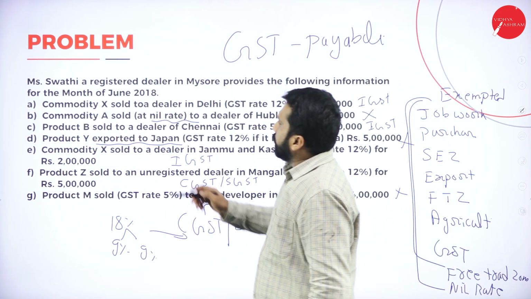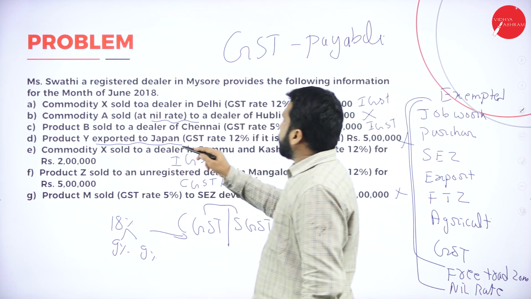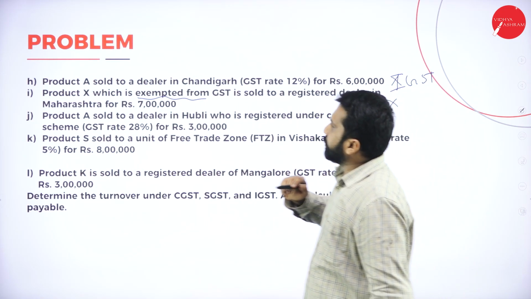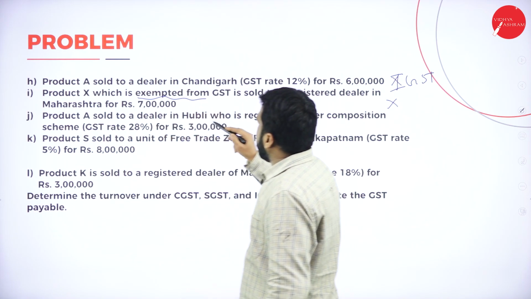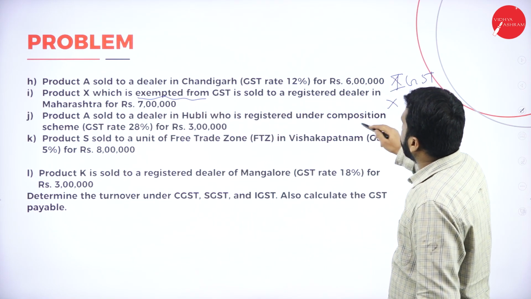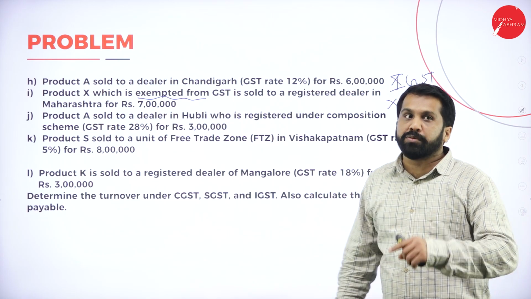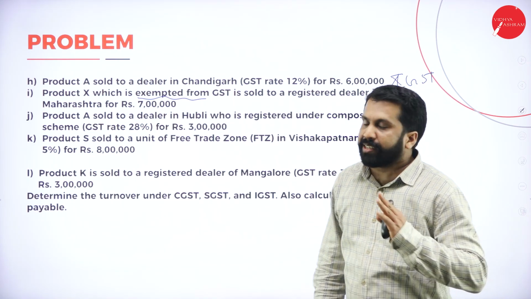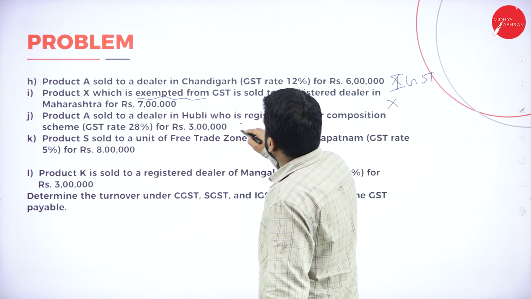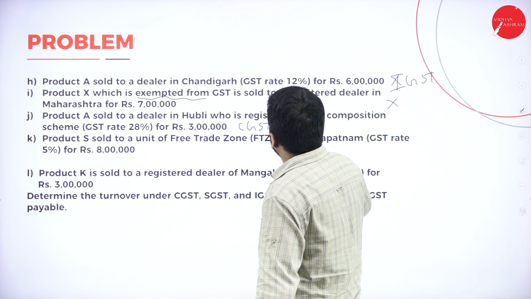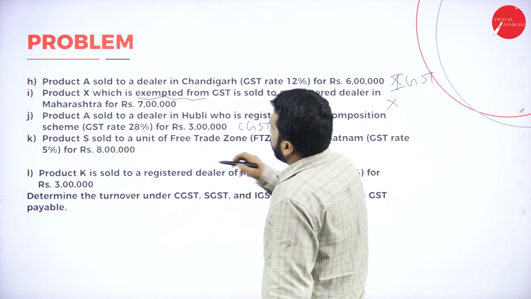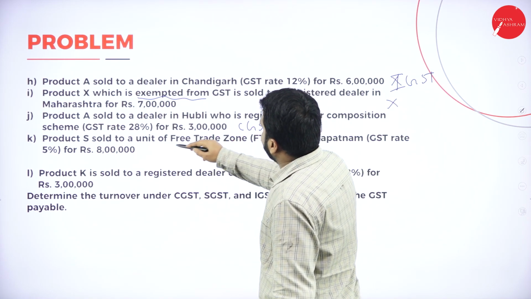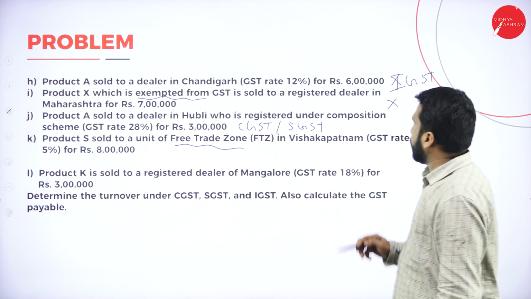Then product Y exported to Japan. This is over. Next one. Product A sold to a dealer in Hubli who is registered under composition scheme. Hubli is within Karnataka. Within Karnataka means what happens? CGST and SGST. Product A sold to a free trade zone, FTZ, Visakhapatnam.